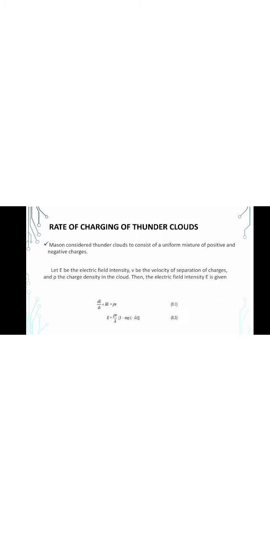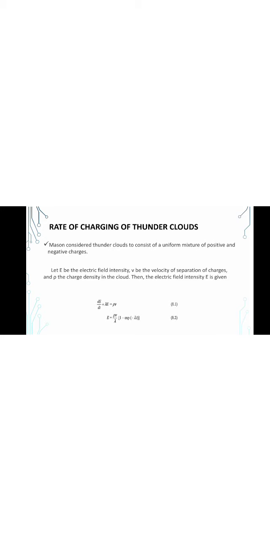Hence, it must be appreciated that the outer shells of the frozen water droplets coming into contact with the hailstone will be relatively cooler and therefore acquire a net positive charge. When the shell splinters, the charge carried by them in the upward direction is positive. The charging polarity will be reversed when the temperature conditions are reversed. Now let us see about the rate of charging of the thunderclouds.